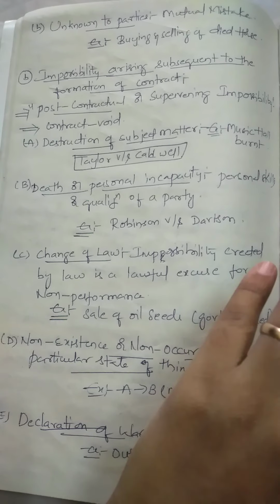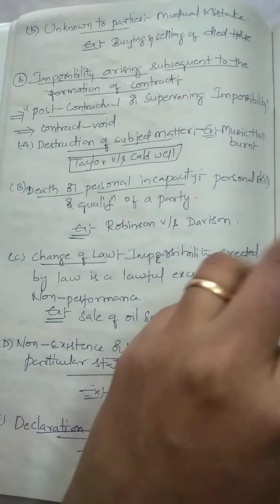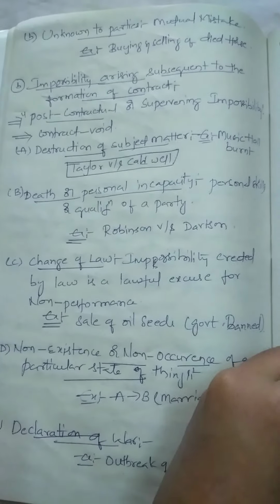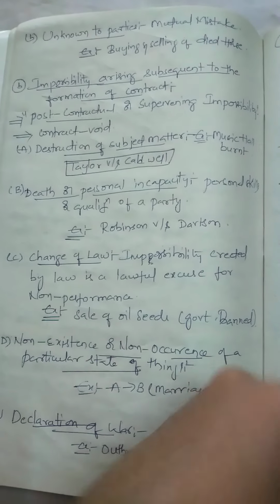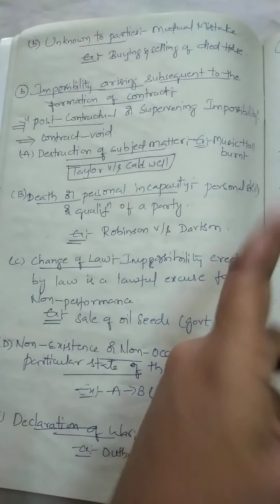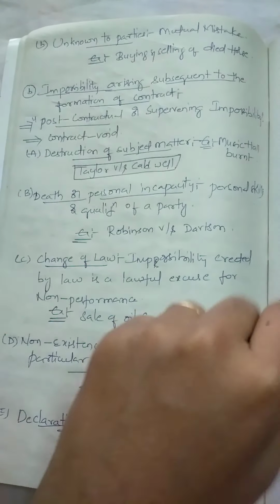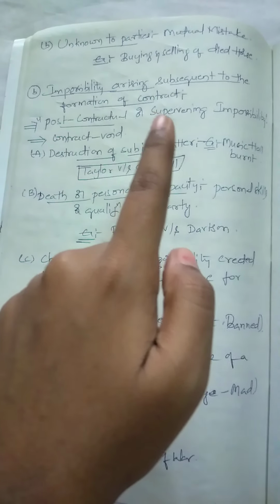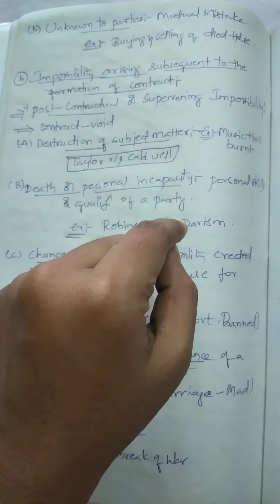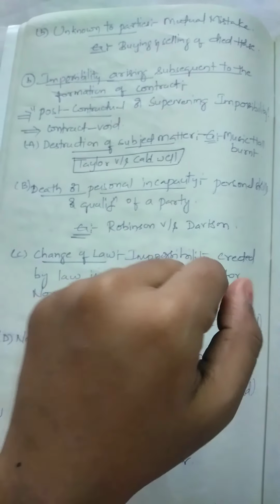So this is also one type of impossibility, discharge by impossibility. Whatever contracts or agreements created between the parties come to an end by impossibility, it is called discharge by impossibility. So these impossibilities are existing at the time of the formation of the contract.